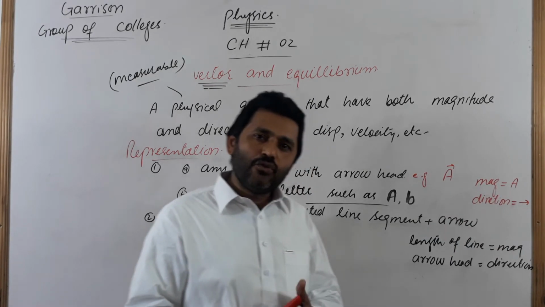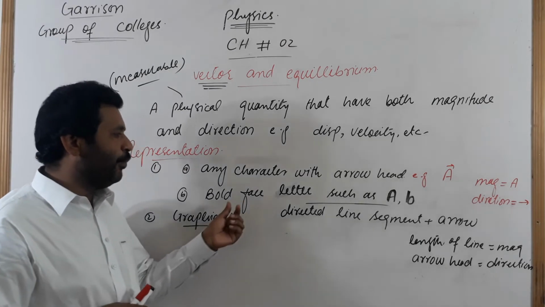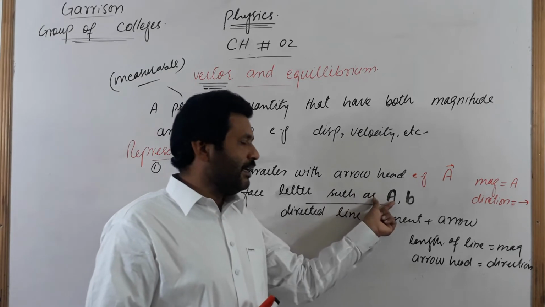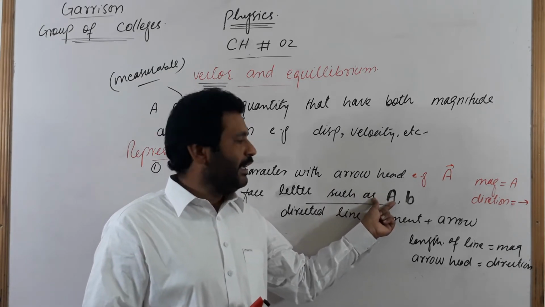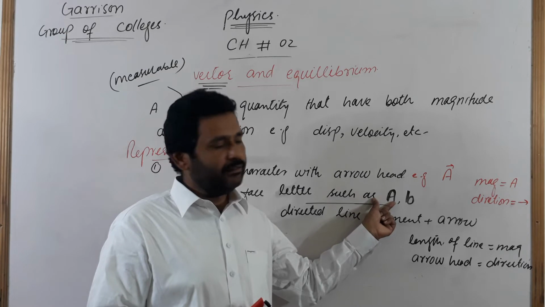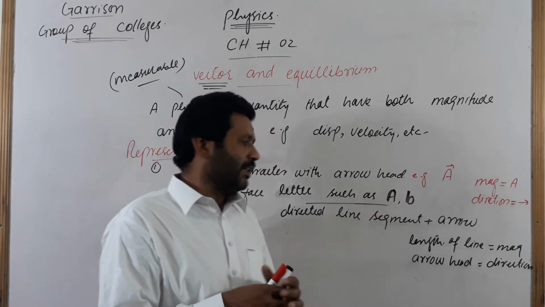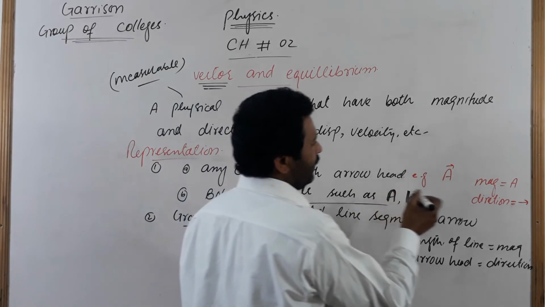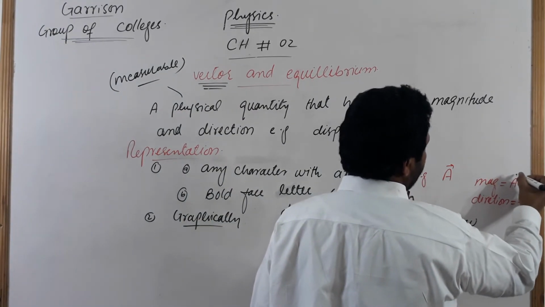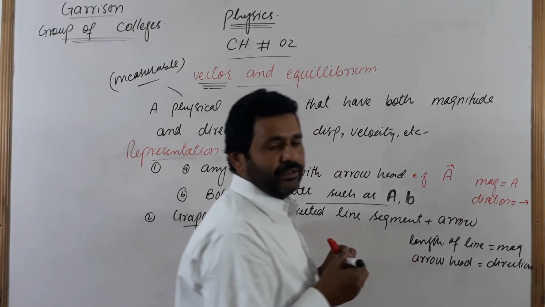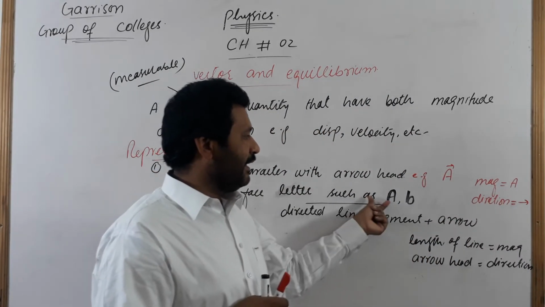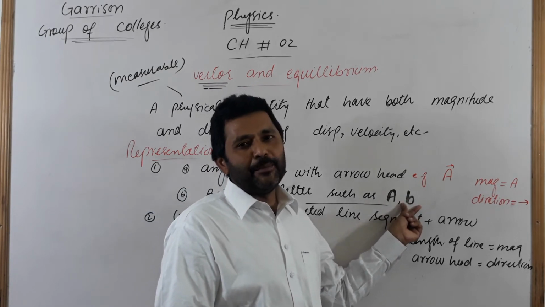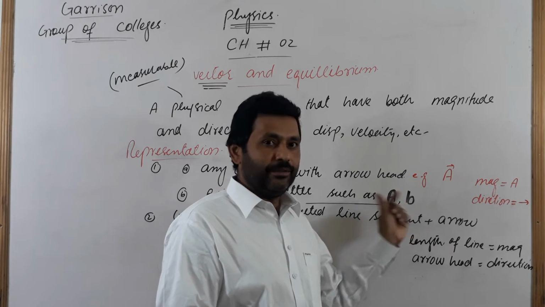A vector is also represented by a boldface character such as A. In this case, A is the complete vector, vector A, vector B. If we refer only to the magnitude of this vector A, light face letter A is used for the magnitude of this vector A. Light face letter B will represent the magnitude of vector B.